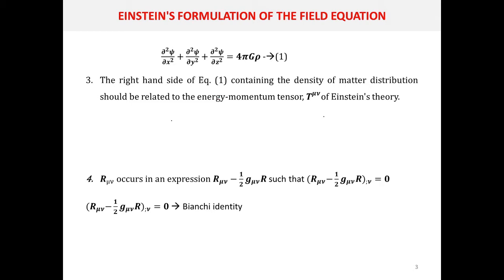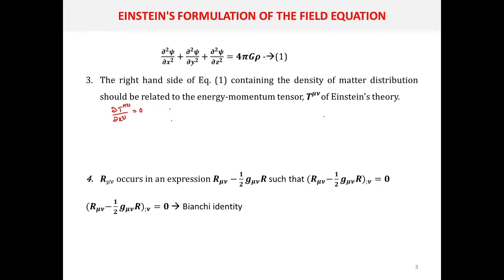So in our field equation, we can relate the right side with the energy momentum tensor T mu nu. Now according to special relativity, the conservation law in flat space time is dou T mu nu by dou x nu equal to 0. So this particular equation should be valid, this is a tensor quantity. So when you are considering a geodesic coordinate, the same equation should be valid there also.